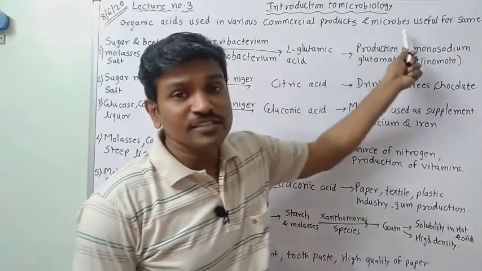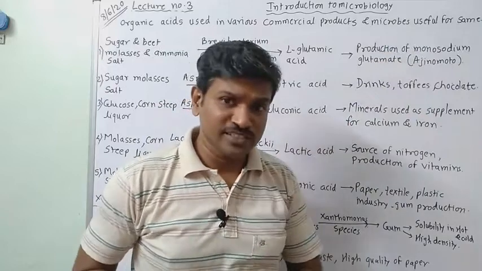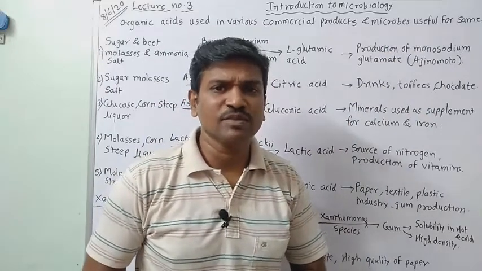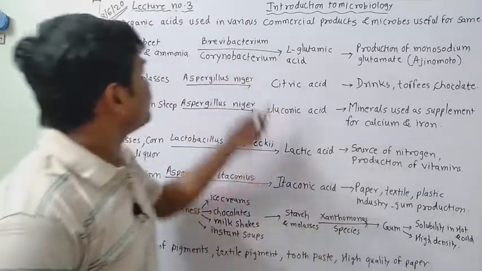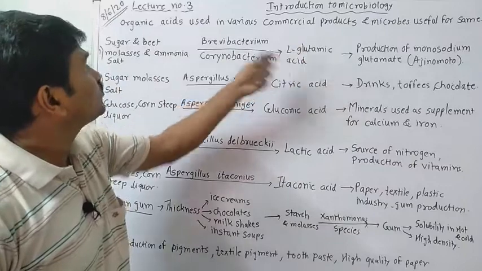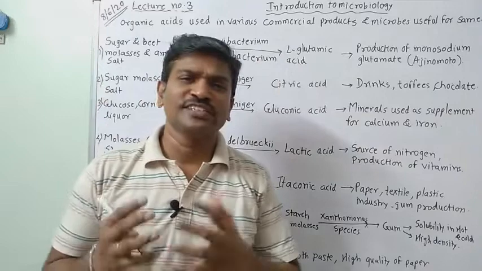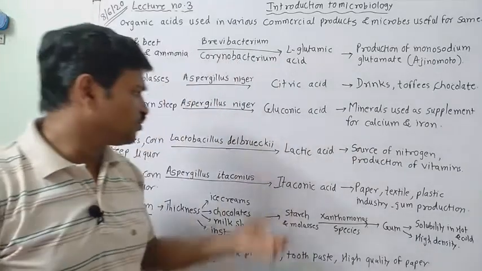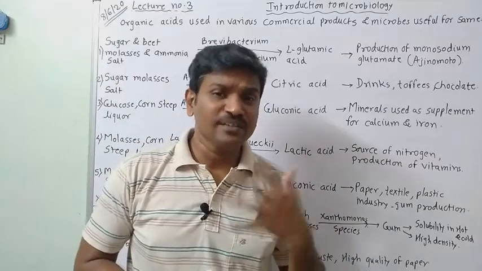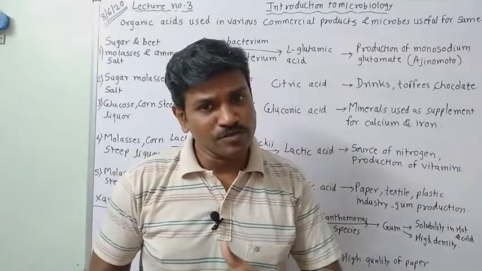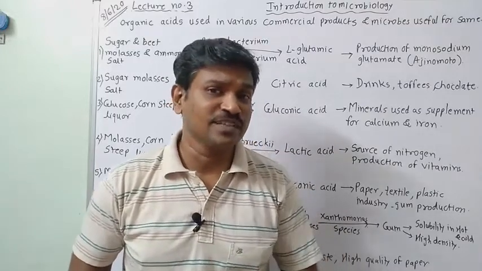Then the next thing is that we can utilize microbes for the formation of various acids. There are different acids, but mainly we are thinking about the amino acids and the useful acids. So microbial enzyme can be used for the formation of organic acids used in various commercial products: citric acid, L-glutamic acid, lactic acid, itaconic acid. These various acids can be formed with the help of microbes or microbial enzymes, which are used as a catalyst in the chemical reaction.